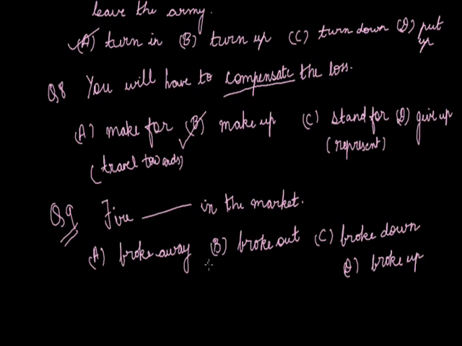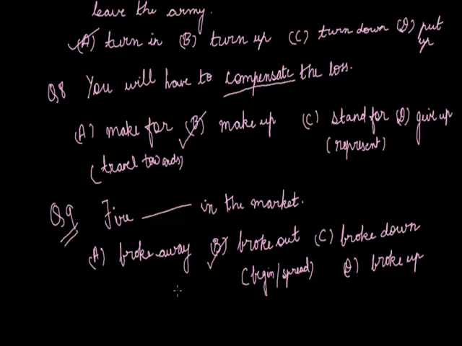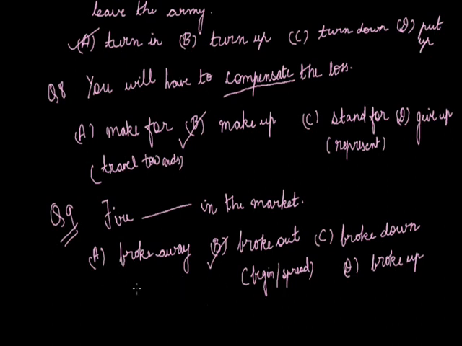The correct option is option B, broke out. Broke out, that means to begin or to spread, right? So it is the most suitable answer according to the context. If we talk about other options like broke away means to escape from somewhere. Fire could not escape, so it will not be the stable option.